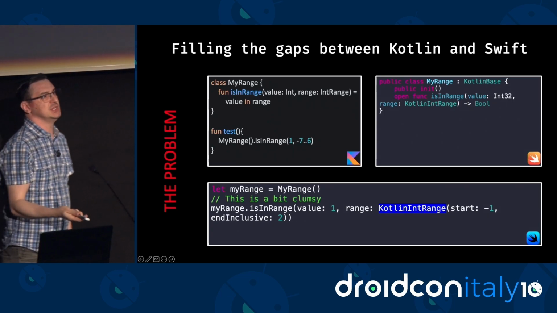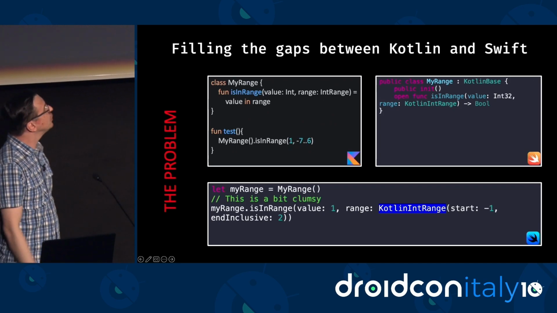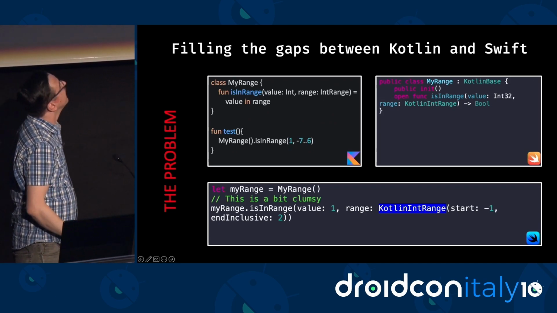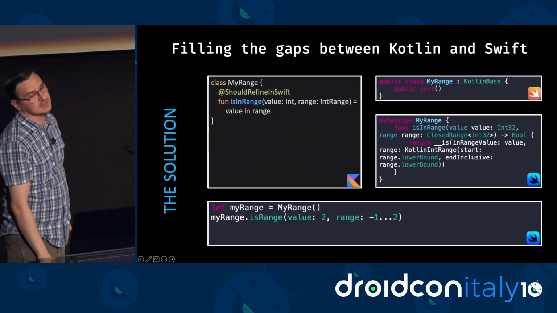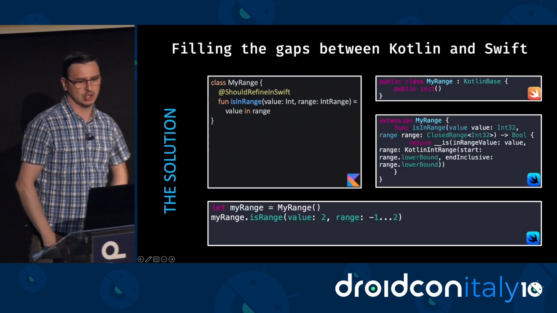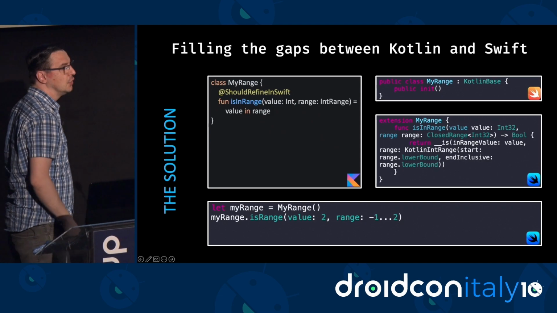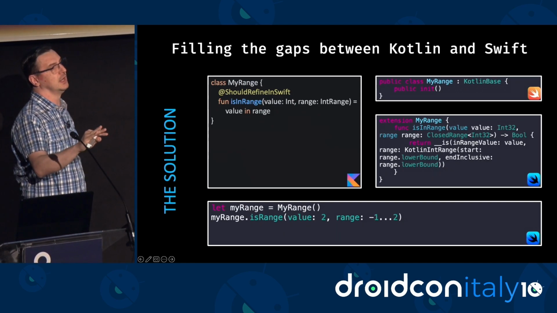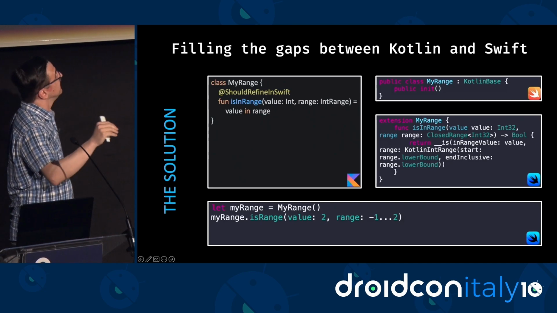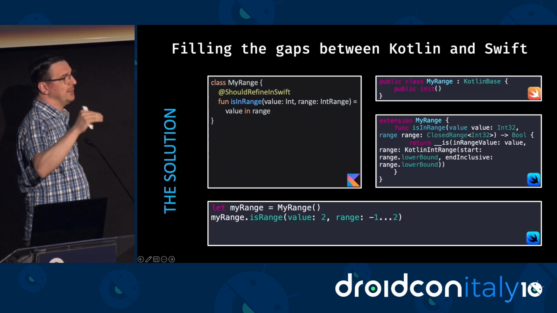Swift also has ranges, right? Wouldn't it be better if they could just use ranges, like we do in Kotlin? So the trick here is to use this annotation, ShouldRefineInSwift. Your method is still going to be available in Objective-C, but it's going to be hidden from Swift because two underscores are going to be prepended to the name.